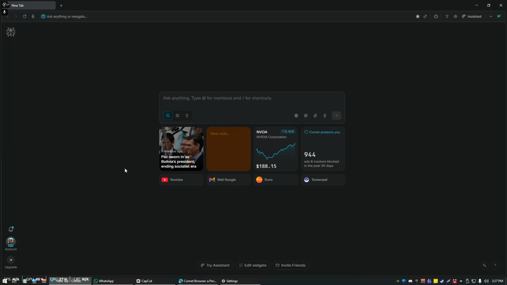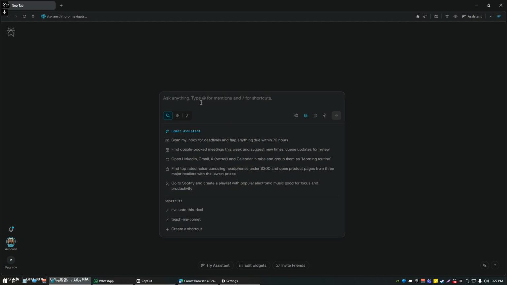So, this is a look at Comet. One of the nice things about Comet is that it's actually got access to all of the different chat models. If you like ChatGPT, you got it. If you like Grok, you got it. If you like Gemini, you got that, or Claude. You've also got Perplexity's built-in Sonar model.